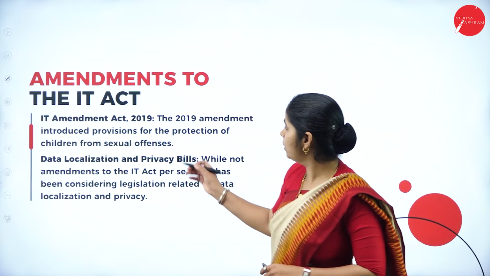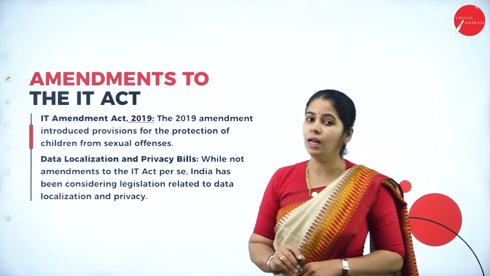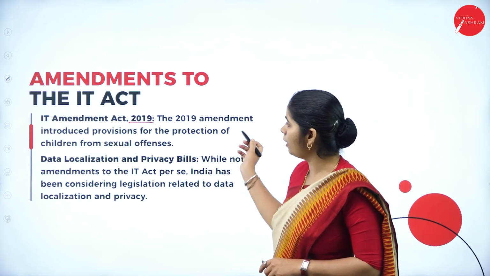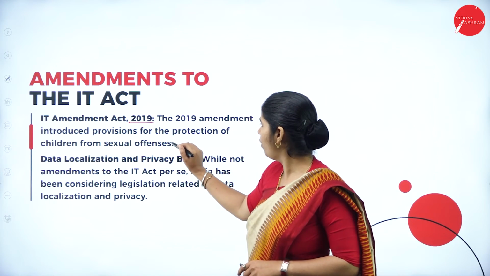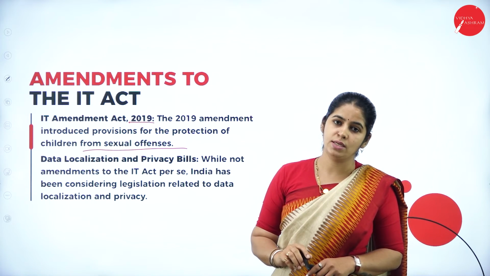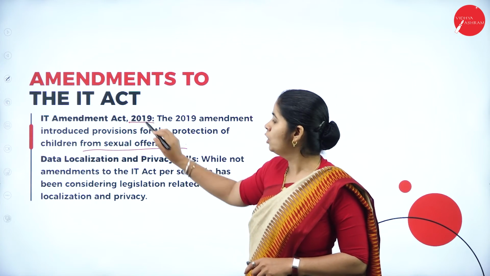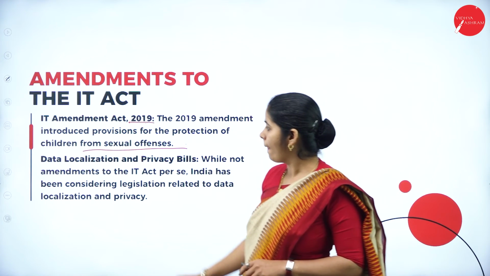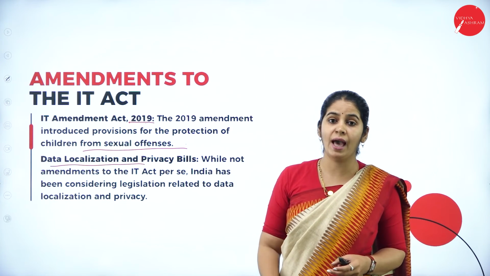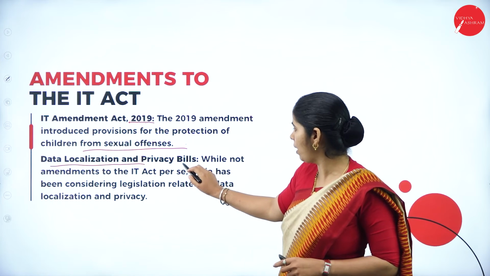The next amendment was done in 2019. What they included is a provision for protection of children and sexual offences. That was included in 2019. Then the data localization and privacy bill.